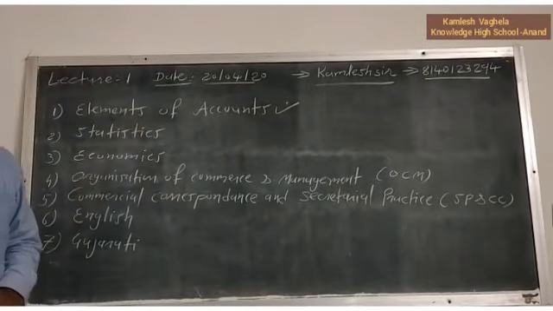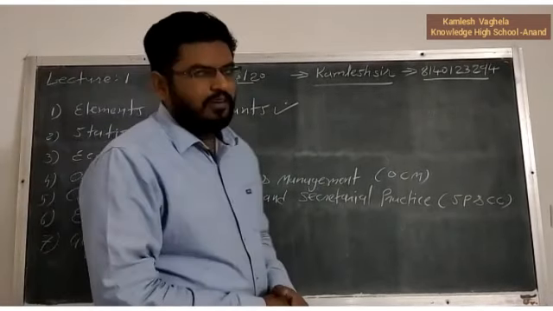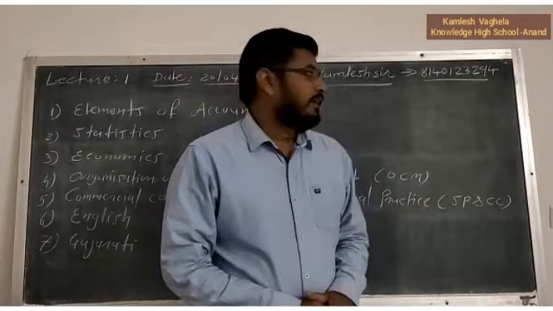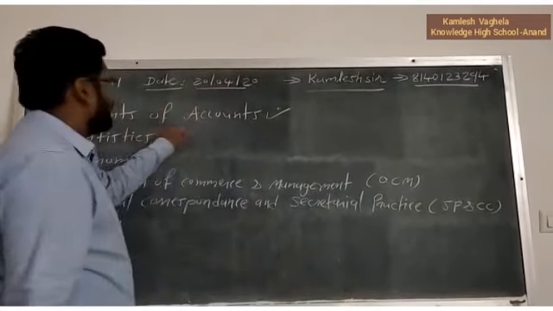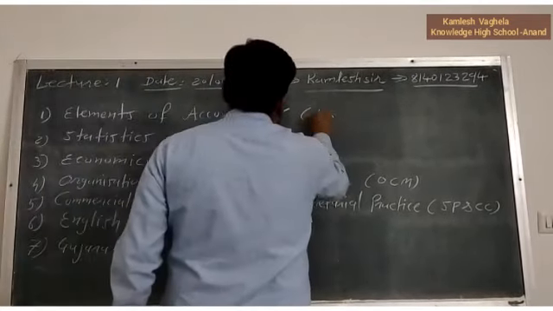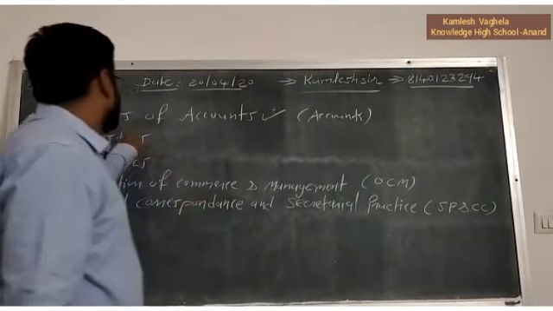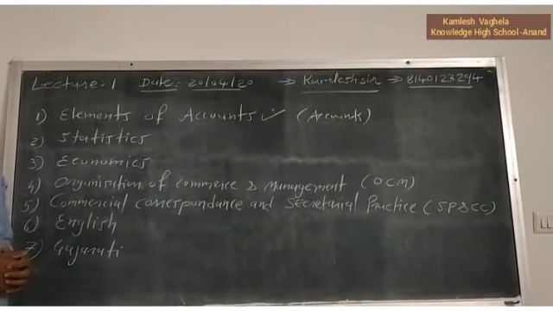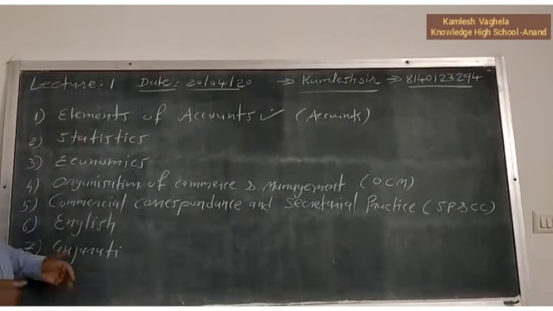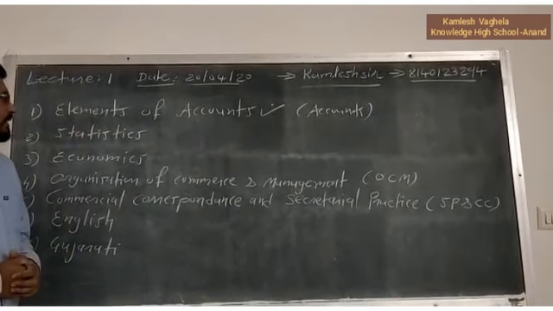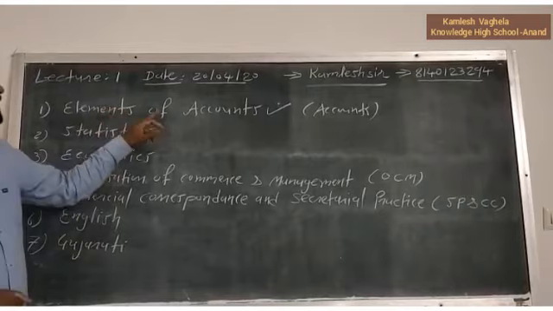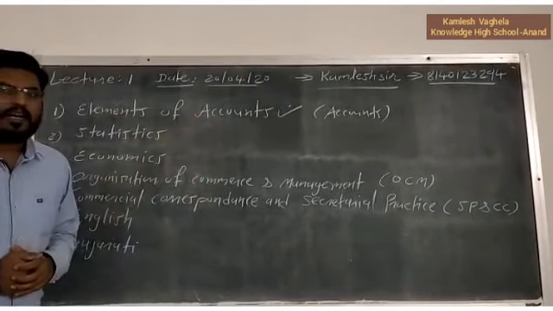I will teach elements of accounts to all of you. Generally students say accounts.